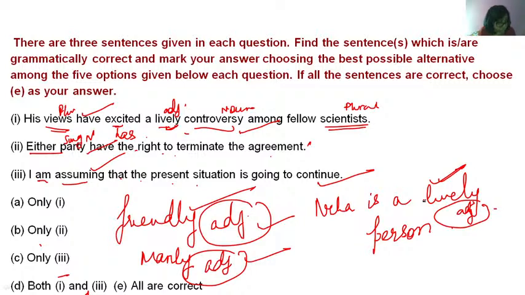Okay. Elderly. Yes, elderly is also an adjective. Elderly is also an adjective. Next.